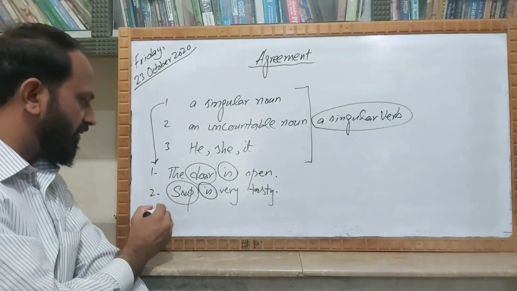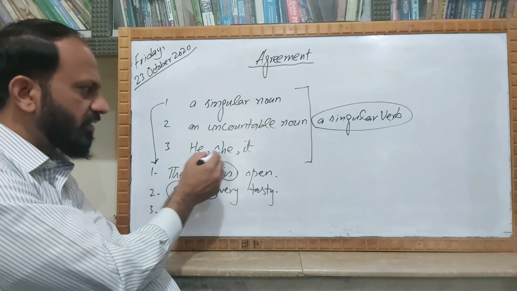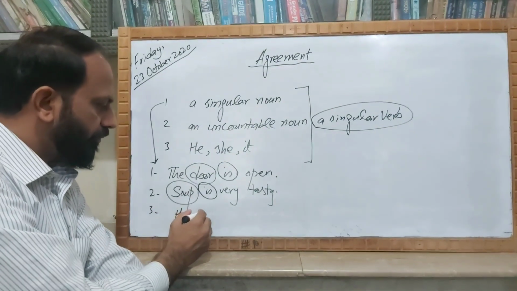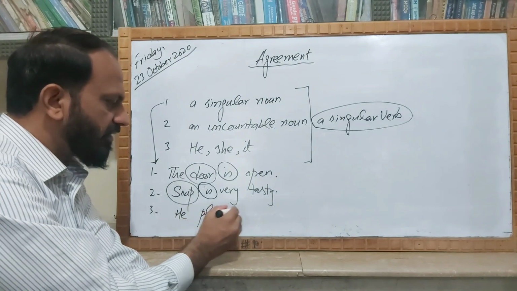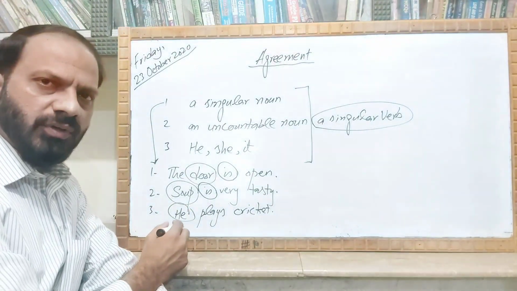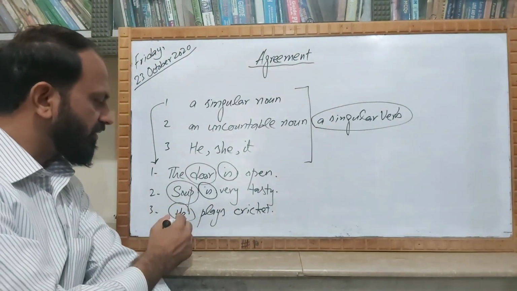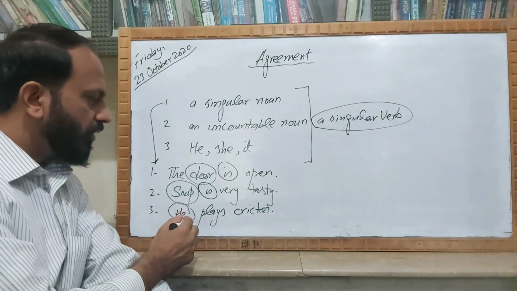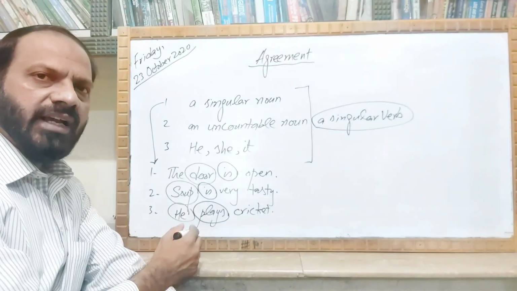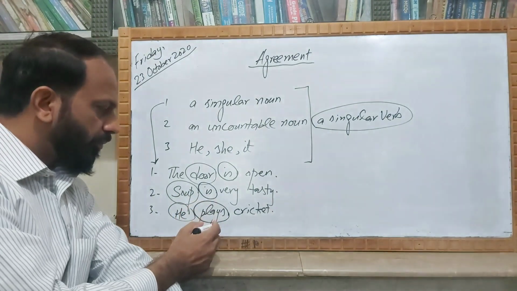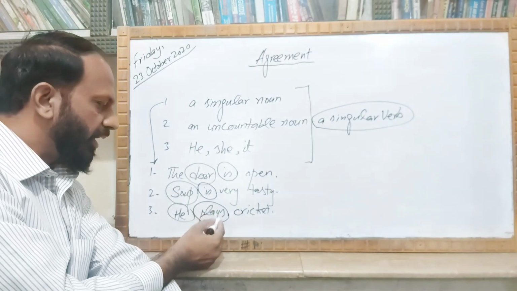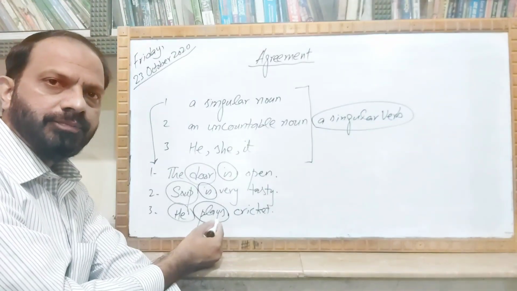And then the third example is from these three subjects, like I can say he plays cricket. So here he is a singular subject, and for this singular subject I am using this verb which is actually taking s after the base form of play, and in this way it becomes a singular verb.